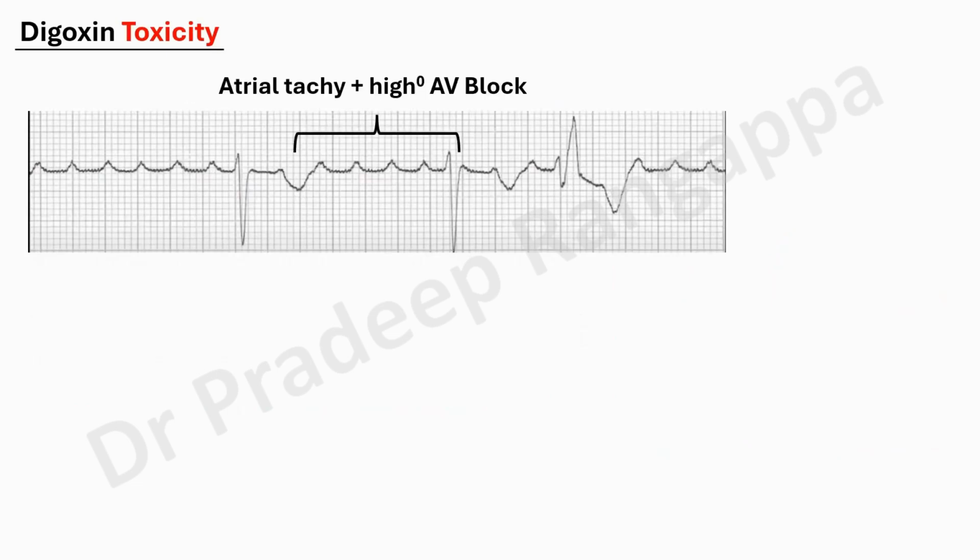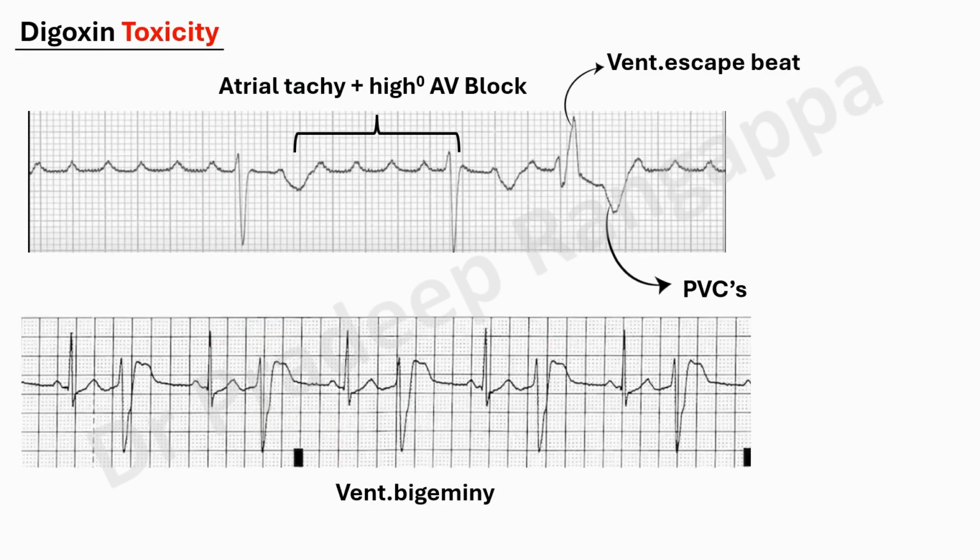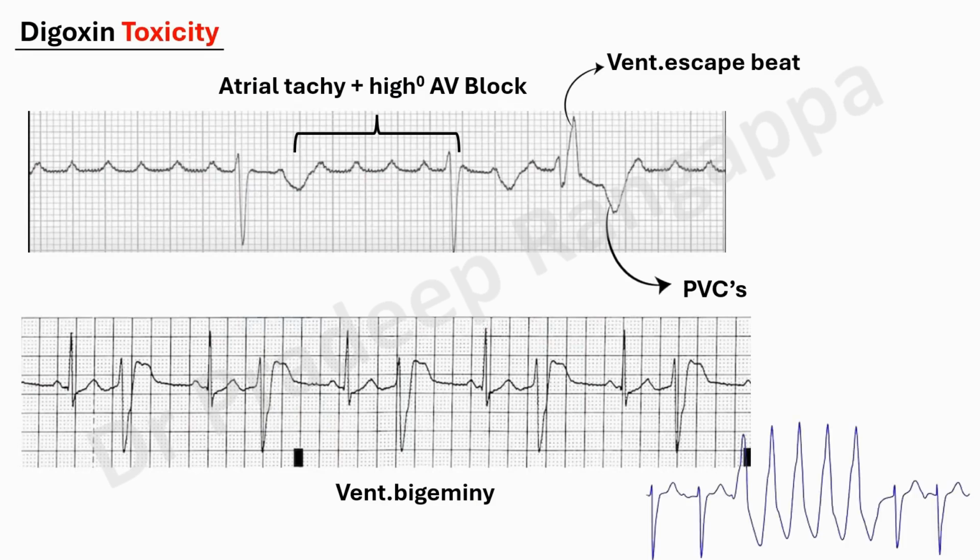When digoxin toxicity happens, then you'll have atrial tachycardia with high degree AV block. Then you can have ventricular escape beat. Then you have mainly PVCs, premature ventricular contractions. The key thing that we see in ICU when someone comes with digoxin is ventricular bigeminy or trigeminy or atrial tachycardia. So this is ventricular bigeminy. As you see, you have ventricular beats alternating in couplets. So we call it ventricular bigeminy. And if you don't treat it and you don't notice this, they will go into polymorphic VT. These are the changes you'll see in toxicity. Normal ECG changes, you'll see prolonged PR, shortened QT, late peaking of the T wave, and Salvador Dali sagging sign.